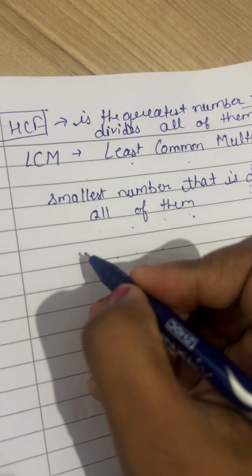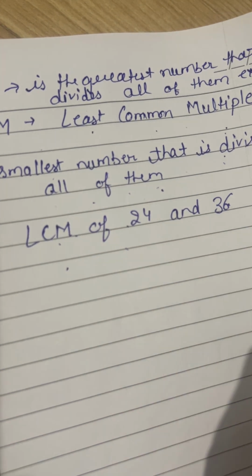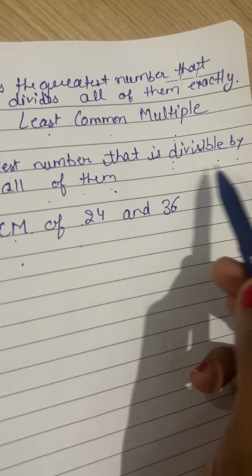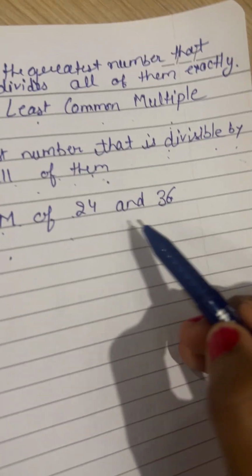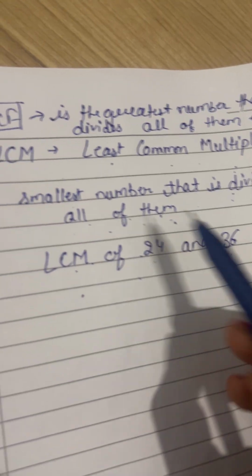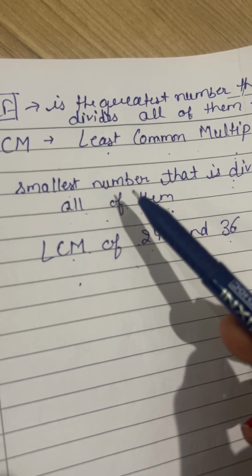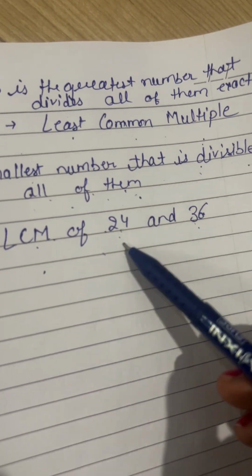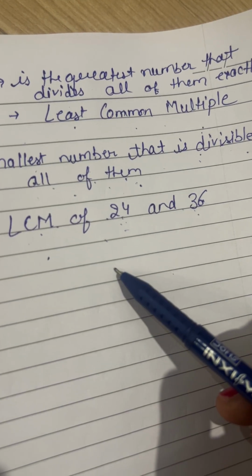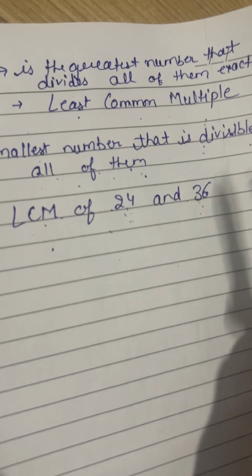For example, LCM of 24 and 36, same numbers. That should be the smallest number that is divisible by 24 and 36. For HCF, we got the number that divides them exactly, but for LCM, we will get a number that is divisible by 24 and 36.